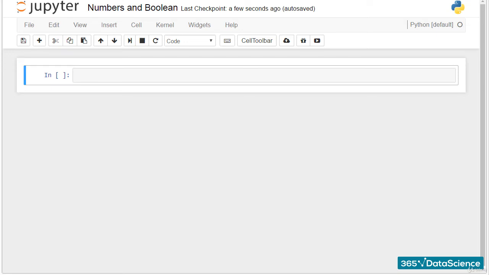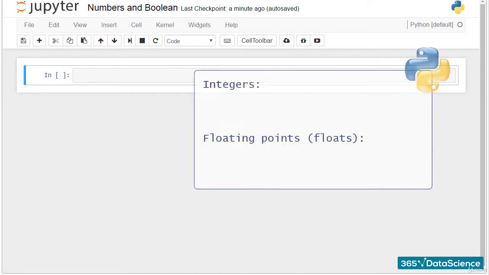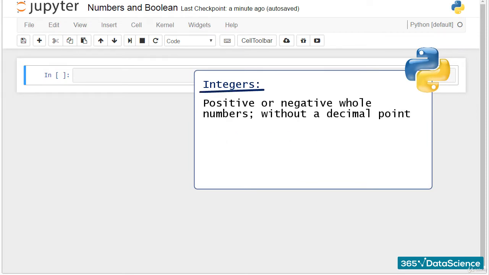When programming, not only in Python, if you say that a variable has a numeric value, you are being ambiguous. The reason is that numbers can be integers or floating points, also called floats, for instance. Integers are positive or negative whole numbers without a decimal point. Let's create x1 and bind it to the value of 5.